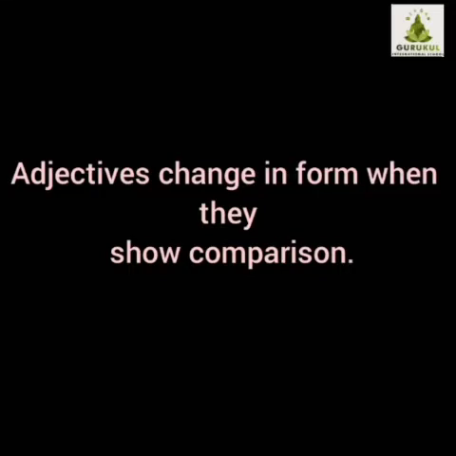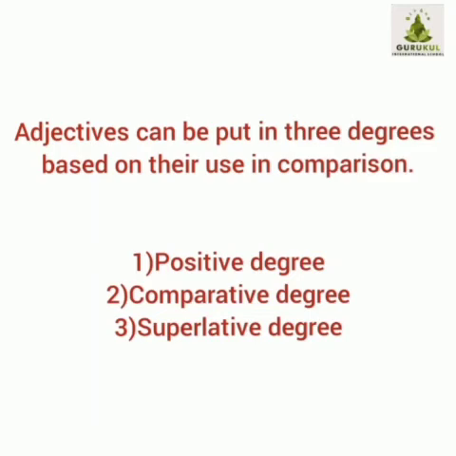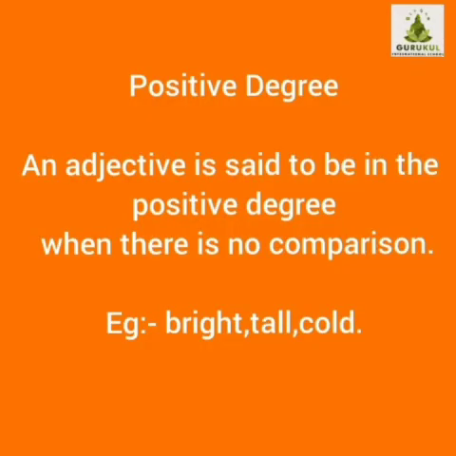Adjectives change in form when they show comparison. Adjectives can be put in 3 degrees based on their use in comparison. The 3 degrees are positive degree, comparative degree and superlative degree. Positive degree. An adjective is said to be in the positive degree when there is no comparison. Example, bright, tall, cold.